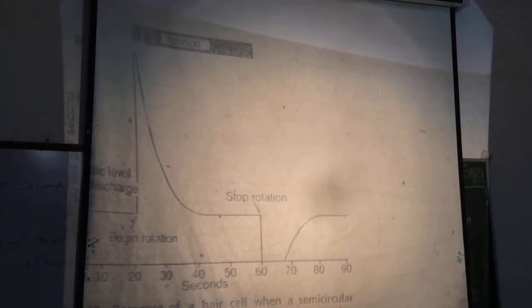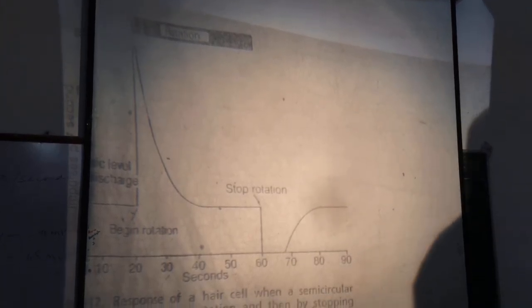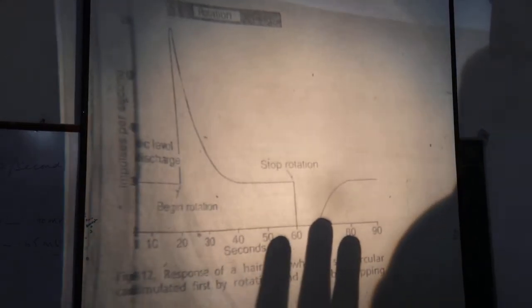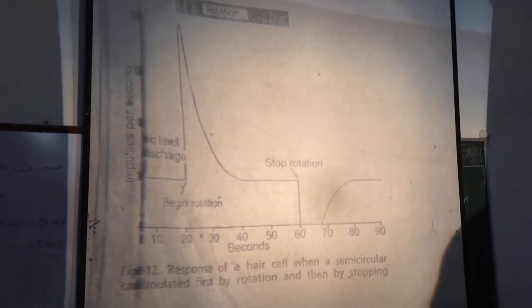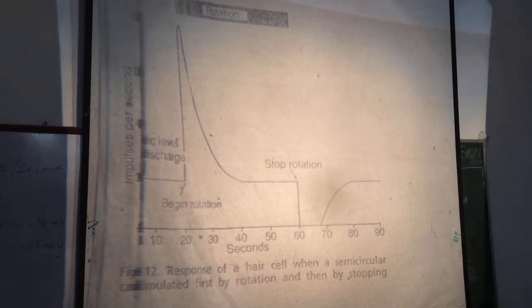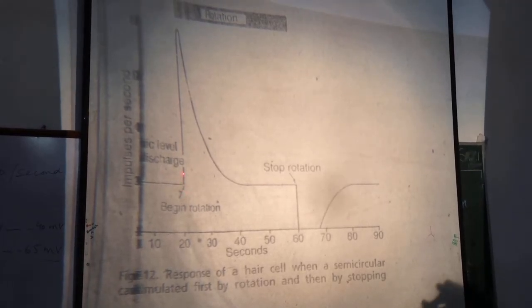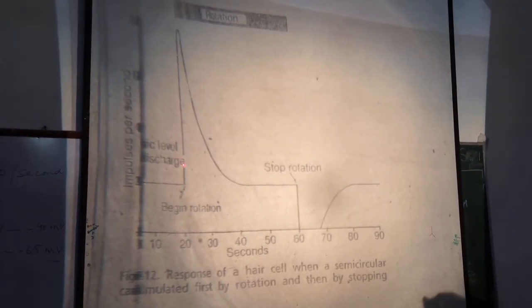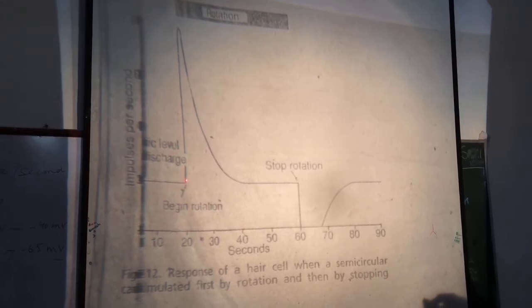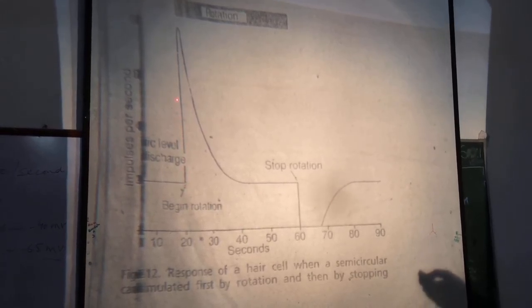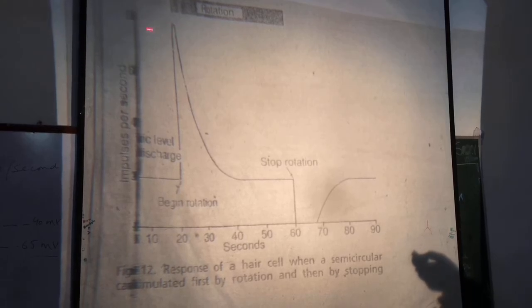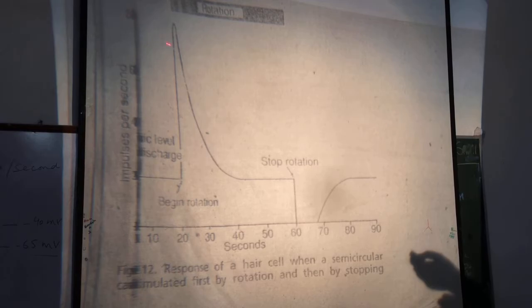It results in excitation of hair cells. So when hair cells are excited, discharge of impulses from hair cells suddenly increases to many hundred impulses per second.